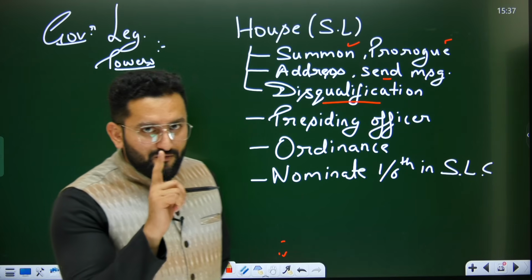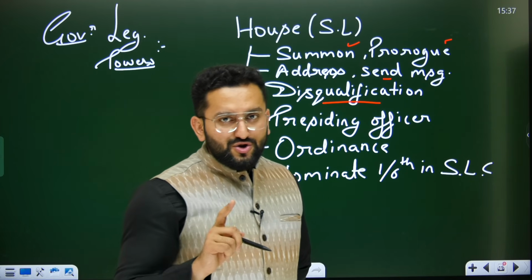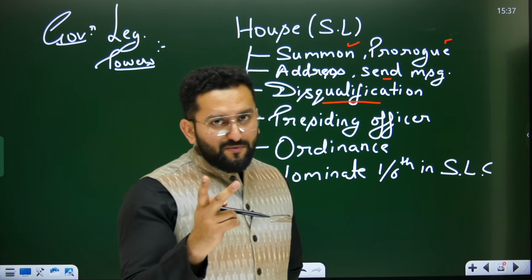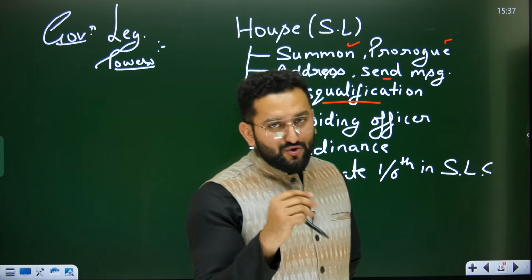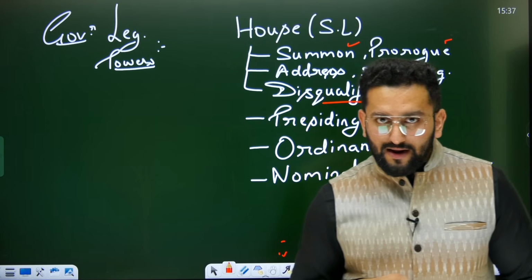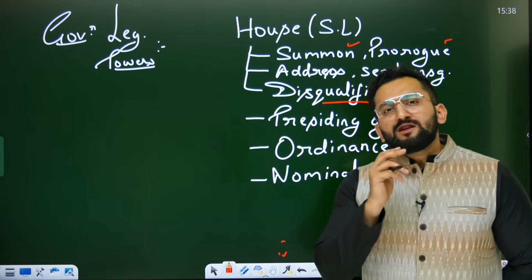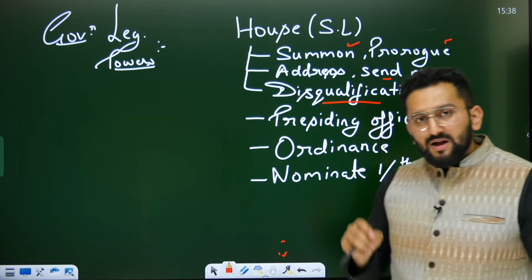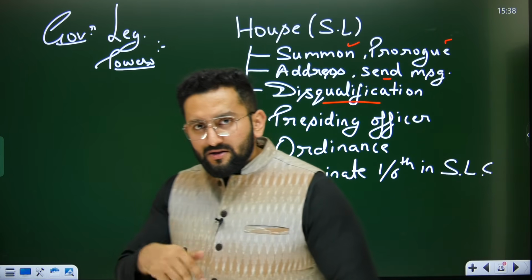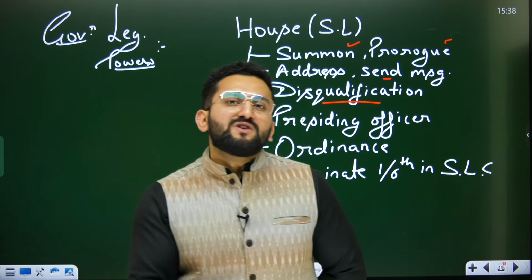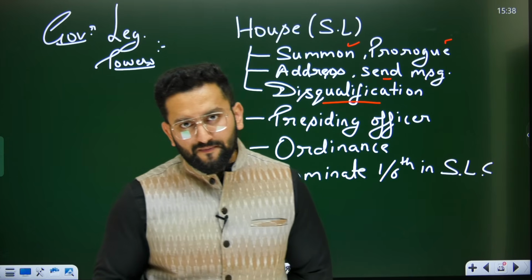One category is mentioned in Constitution, other Representation of People Act, and third 10th schedule, that is anti-defection law, right? When it comes to anti-defection law, the decision to disqualify that person lies with presiding officer of that house.